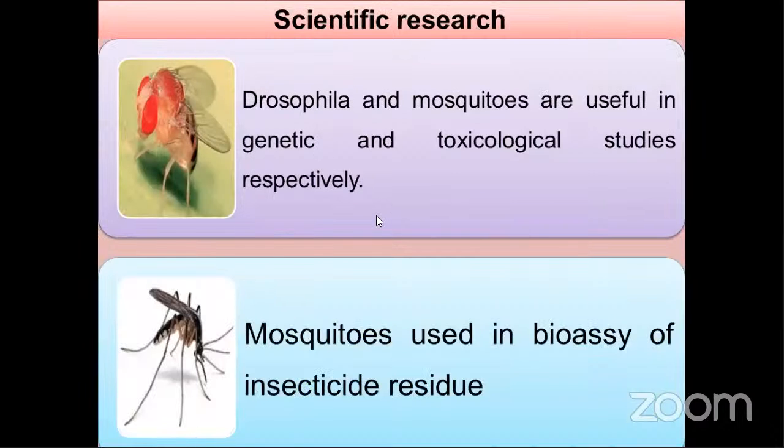Next, the fourth one, scientific research purpose. A well-known example is Drosophila and mosquitoes, which are useful in genetic and toxicology study. Mostly Drosophila are used for genetic purposes, and mosquitoes for toxicological purposes. Toxicology is another course.